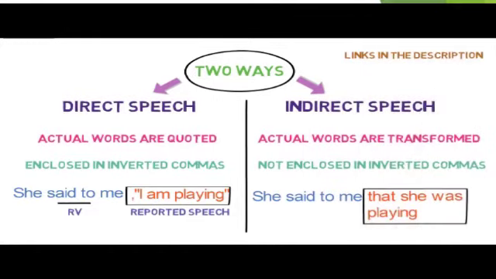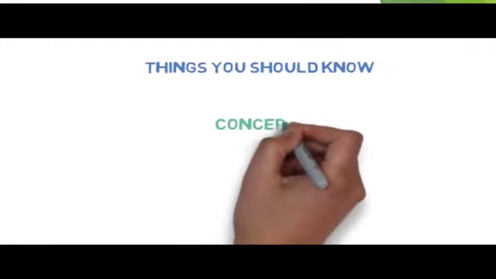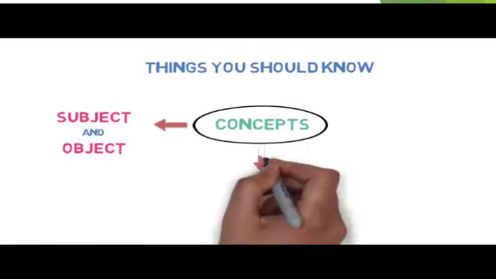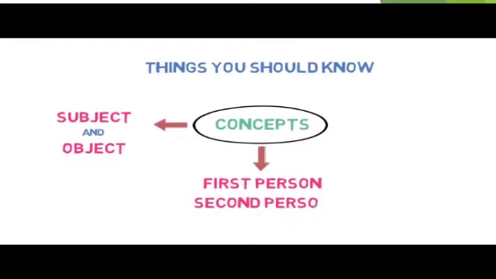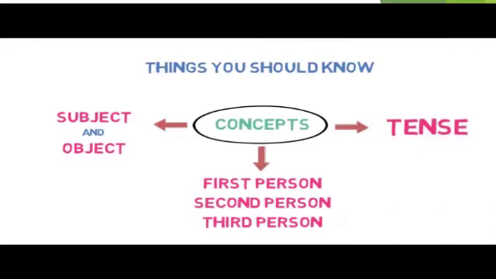We will now look at how we can convert direct speech into indirect speech. But before we begin to understand the conversion, there are certain things that you should know very well. There are three important concepts that you must understand properly. First, what are subject and object in a sentence. Second, what are first person, second person and third person. And third, what is tense. We have already discussed all of them in our previous video, but we will quickly revise here.